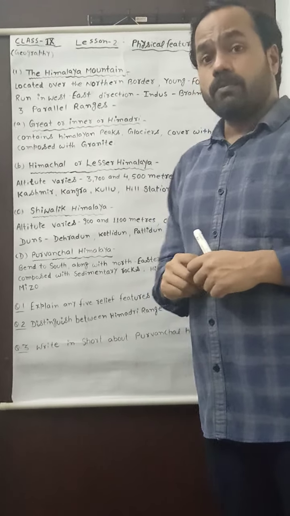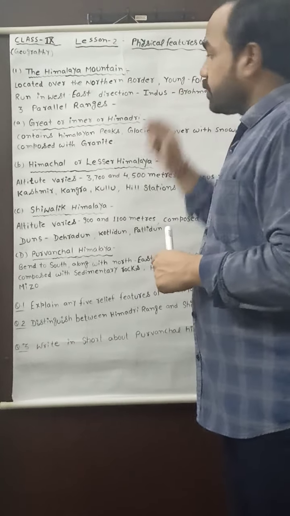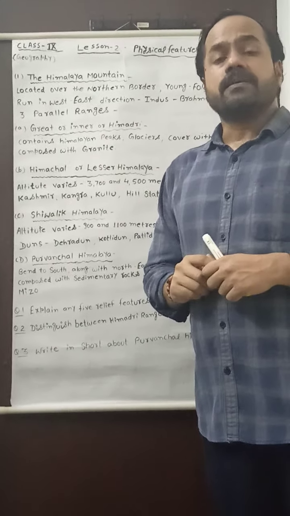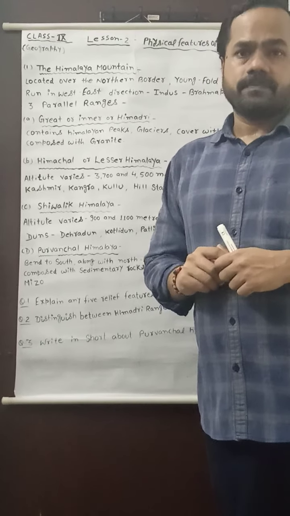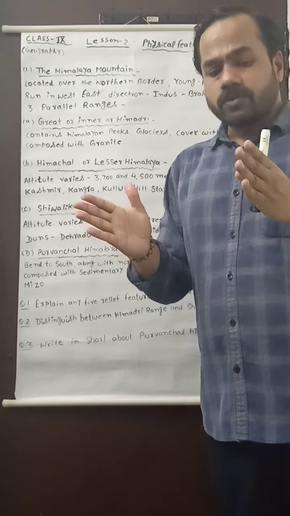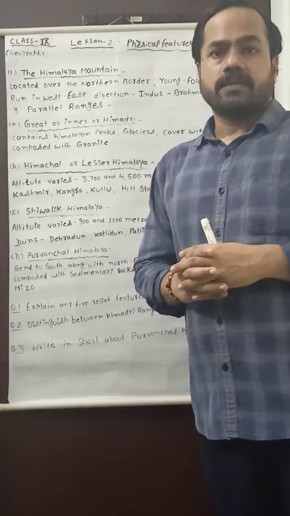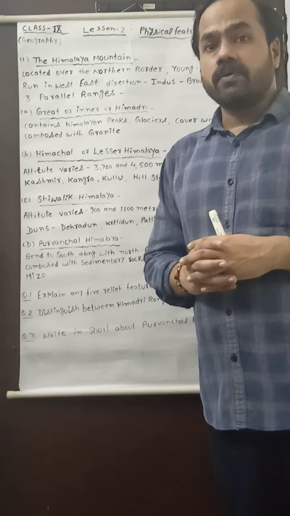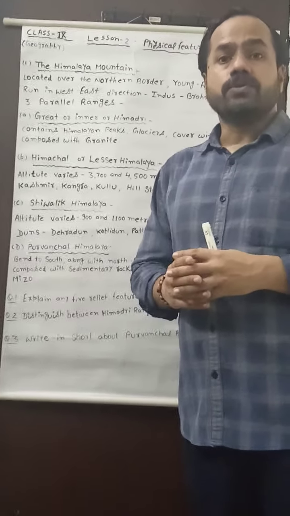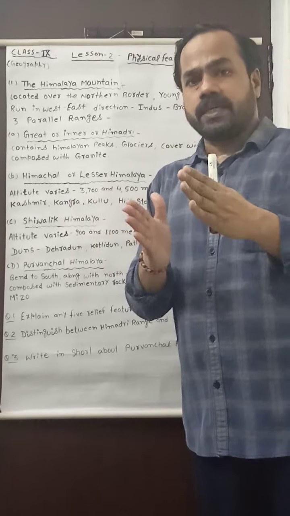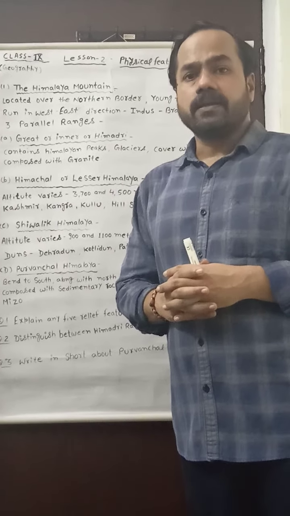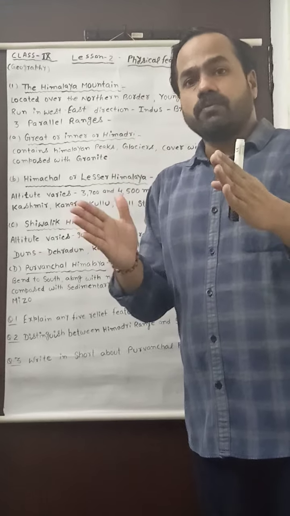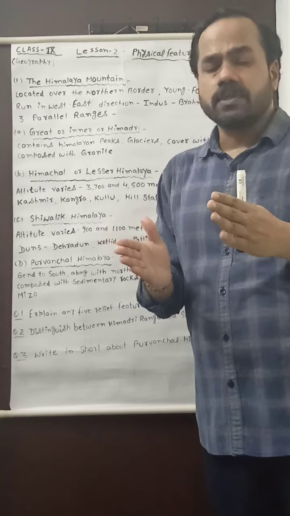Because the formation of Himalaya is running continuously due to the movement of the tectonic plates. It is the fold mountain. Why? Because due to the collision of Indo-Australian plate and Eurasian plate, the sediment was folded and then the Himalayan mountain was formed.